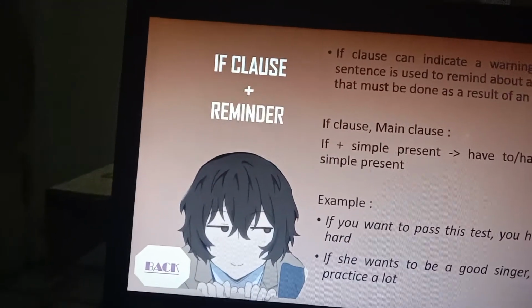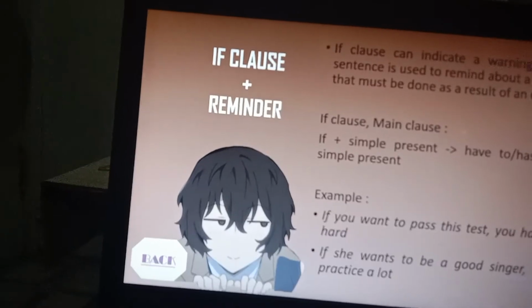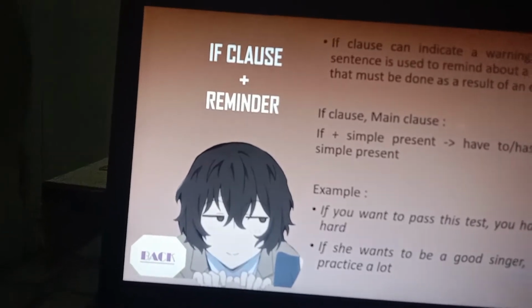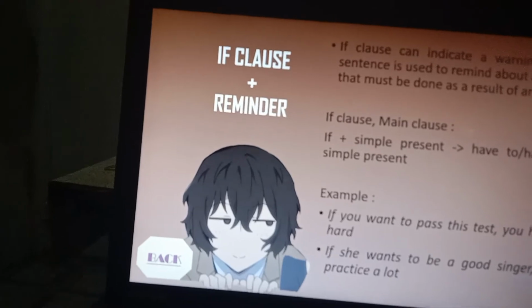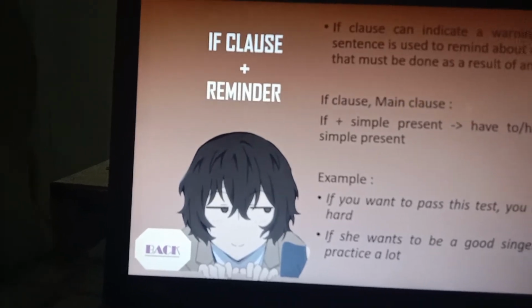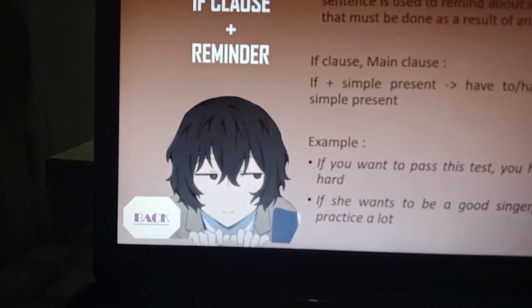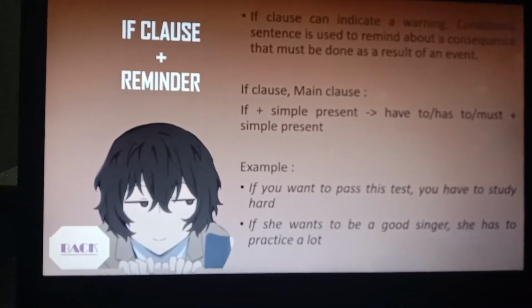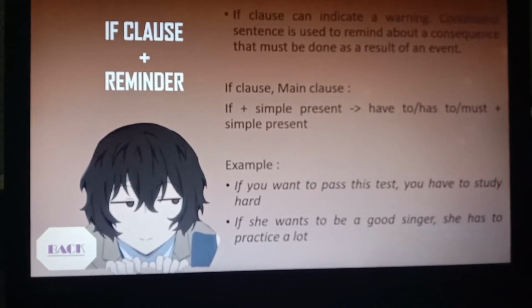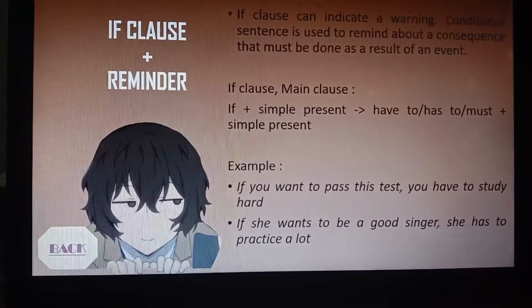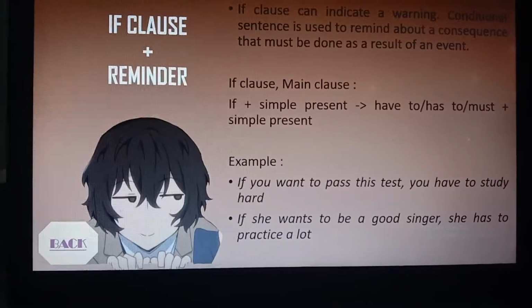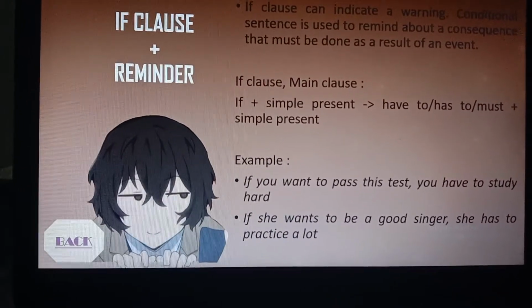We use simple present in the if clause and have to, has to, or must plus simple present for the main clause. For example, if you want to pass this task, you have to study hard. And if she wants to be a good singer, she has to practice a lot.